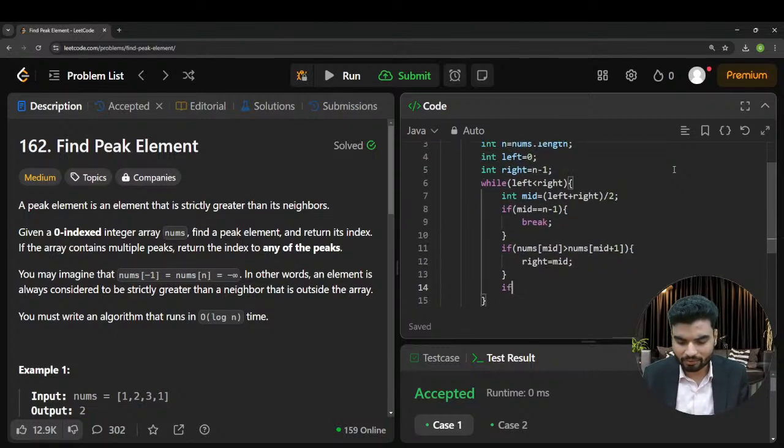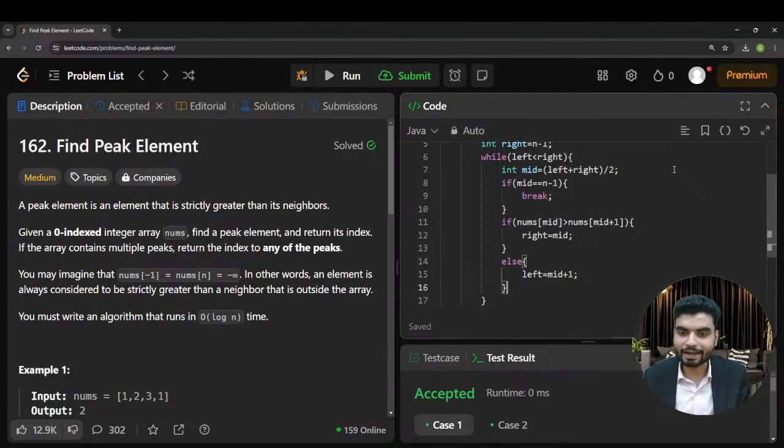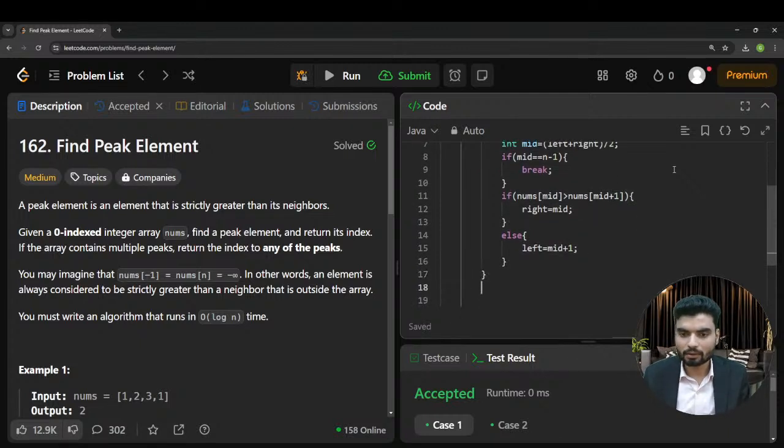Again, if this is not the case, which means the value exists on the right side, so we have to update the left. So left will be mid plus 1. And at the end, either you return left or right. Both will be the correct output.